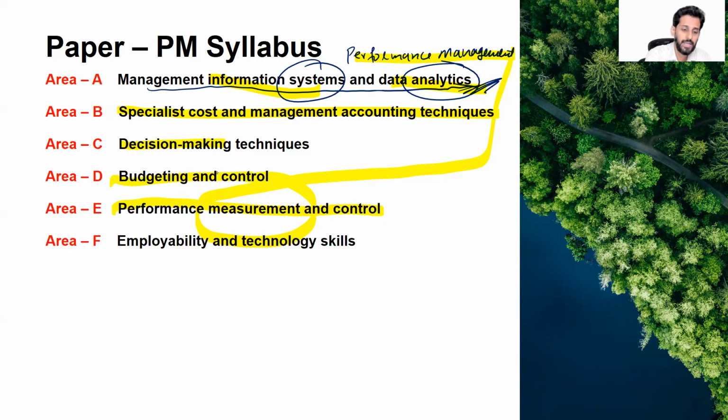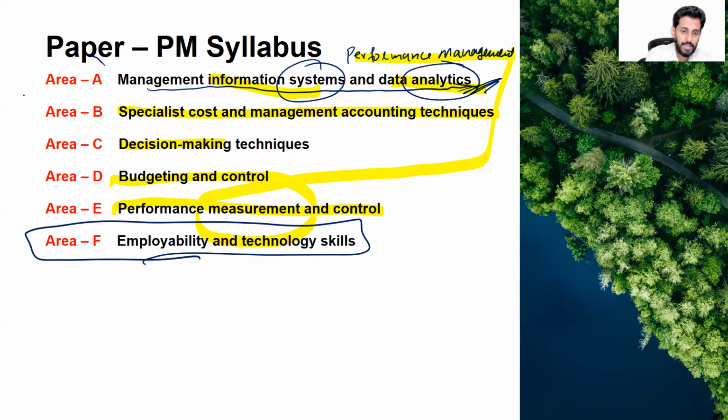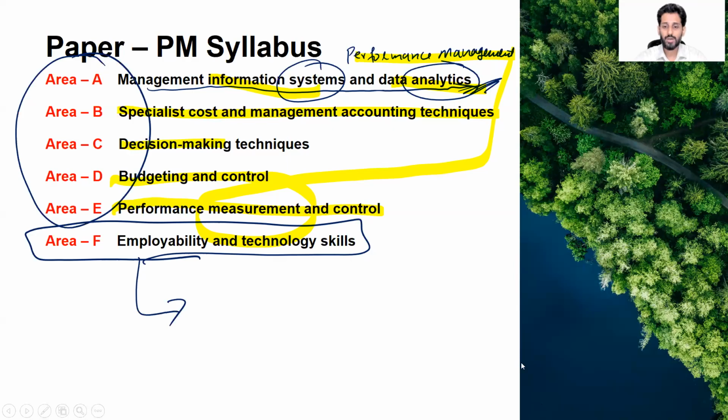Area F, employability and technological skills. This is not actually an examinable area. This is just about how the ACCA practice platform works. So this is the area on that actually. It is not the examinable content.